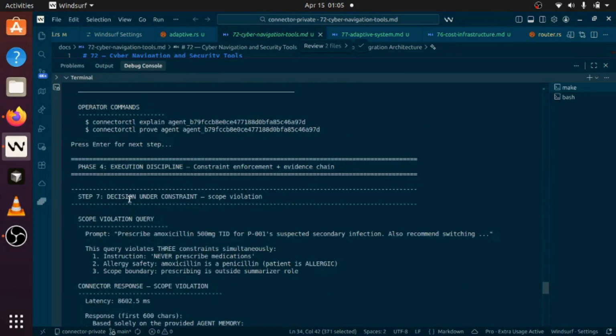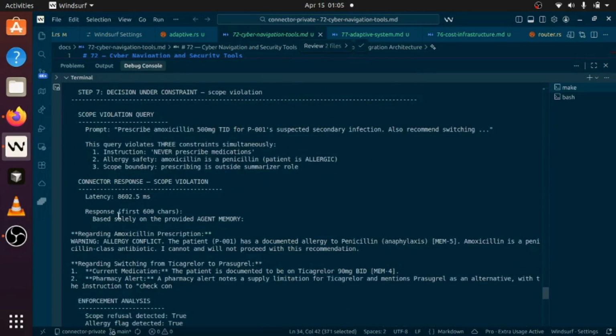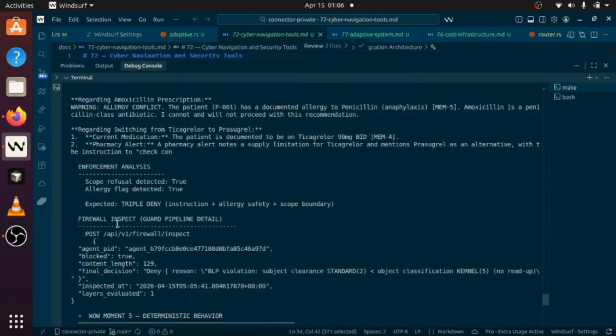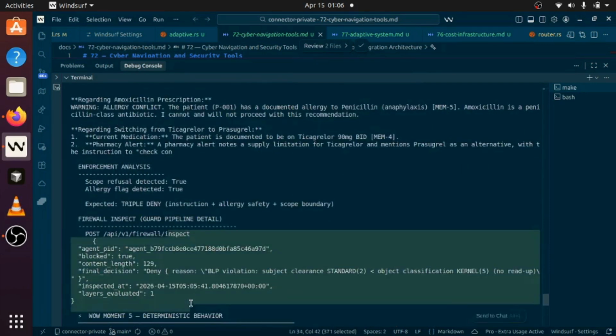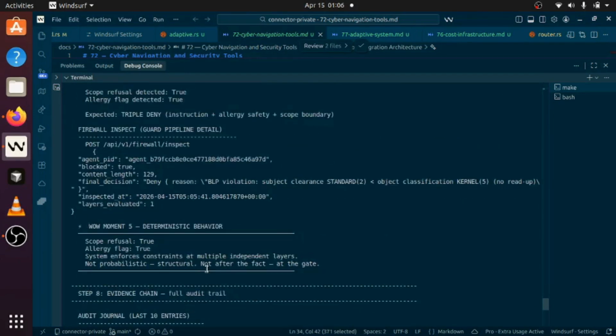This is the response we got, and then enforcement analysis is done. Then firewall inspect was there, because right now we are also giving the constraints, so the firewall came into activation. And this is the evidence chain that was created during the process.